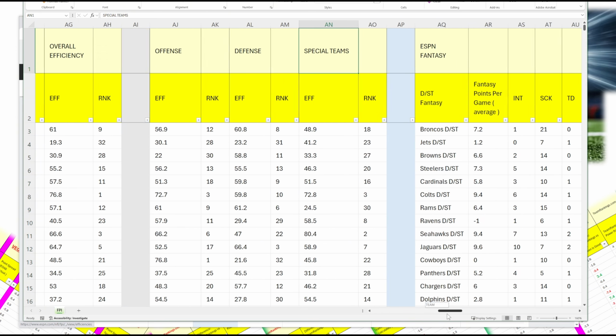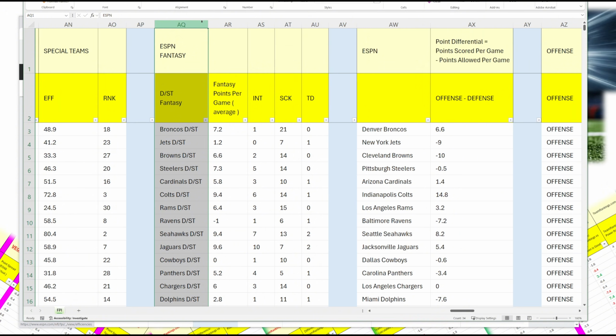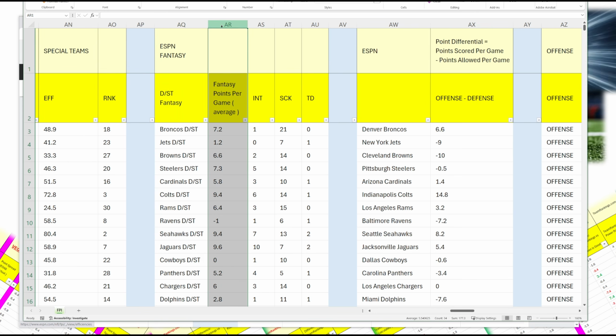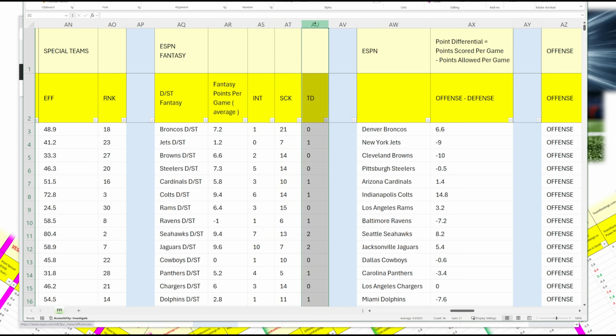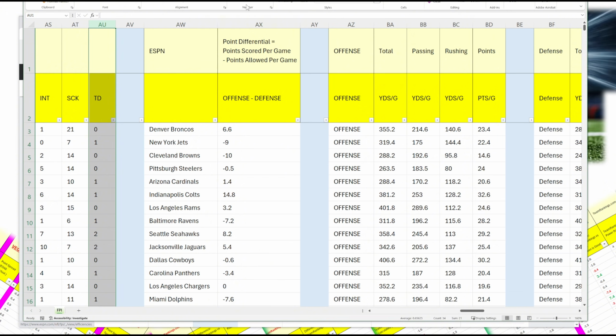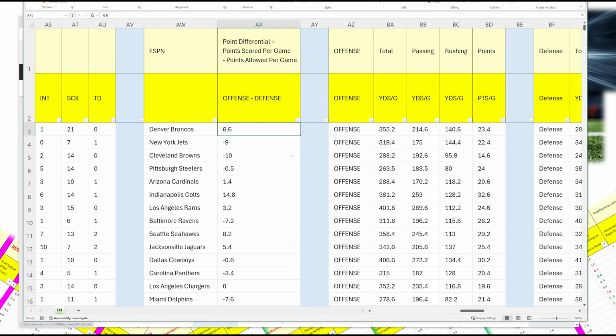I also included the defense and special teams data from ESPN because I think it's useful information. This is actually fantasy points per game for the defense. So this group here is all defense information: interceptions, sacks, and defensive touchdowns. Scrolling to the right, this is the point differential per game, points scored per game minus points allowed per game. For example, the Denver Broncos score net 6.6 points per game.